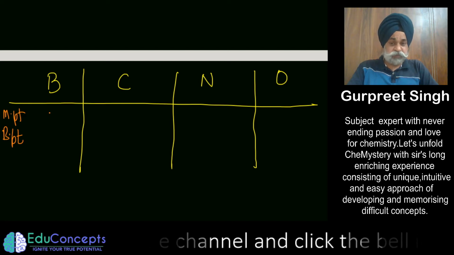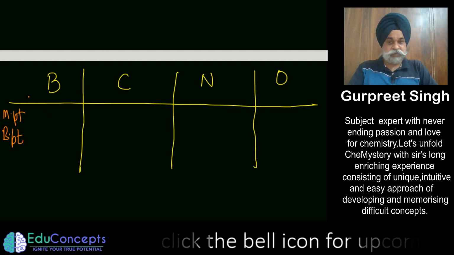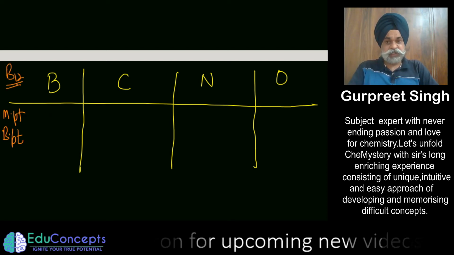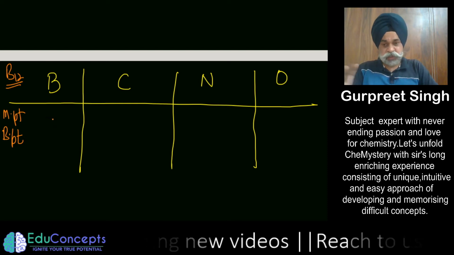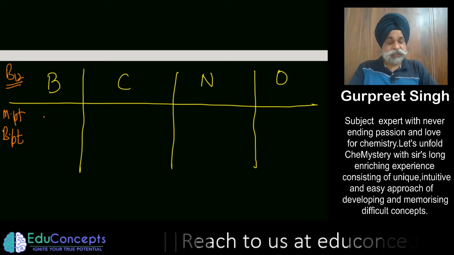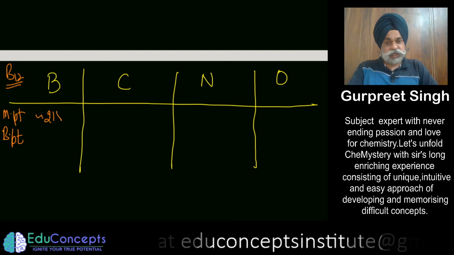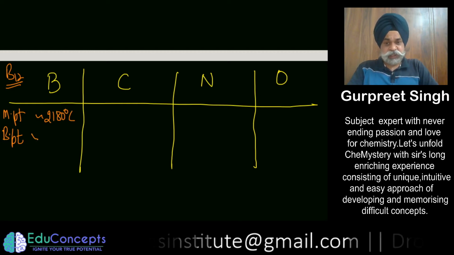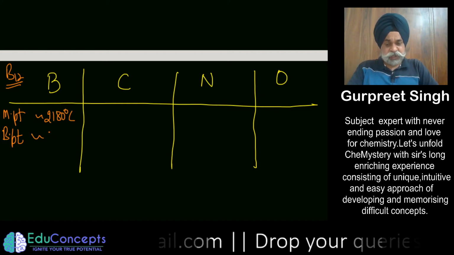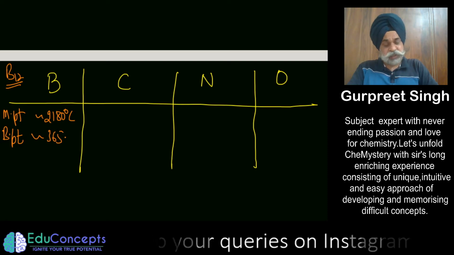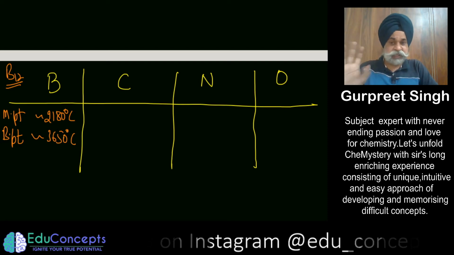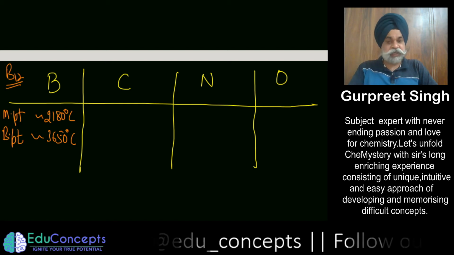So if you talk of boron, elemental form B12, if you want to see its melting point, it is of the order of around this much degrees centigrade, and that of its boiling point is around 3600 degrees centigrade. So I am writing the tentative melting and boiling points.